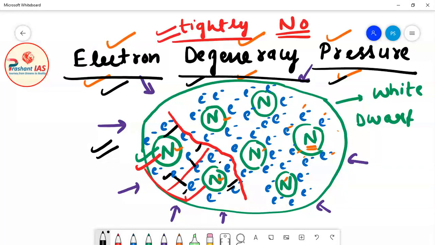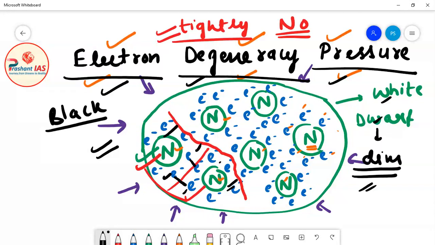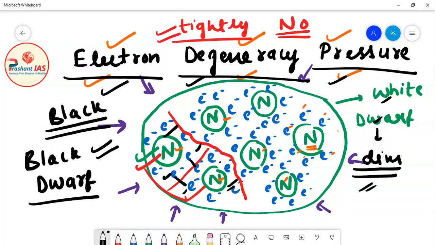Okay, now friends, at this stage the star is very dim glowing. Means definitely the star is glowing, but the star is very dim. But after some time, the star becomes totally black. Means the star stops emitting light, the star totally becomes black, and then you will say that the star has become a black dwarf.